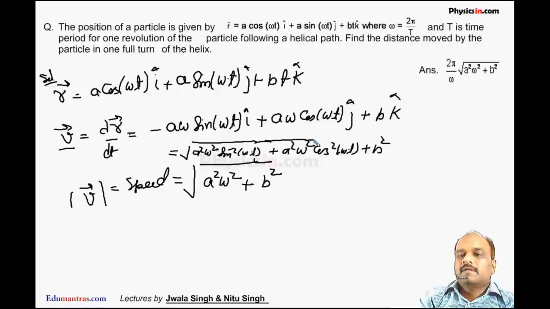This is the speed of the particle. Now when we take a square omega square common, then cos square plus sin square is 1. So this is the speed of the particle.